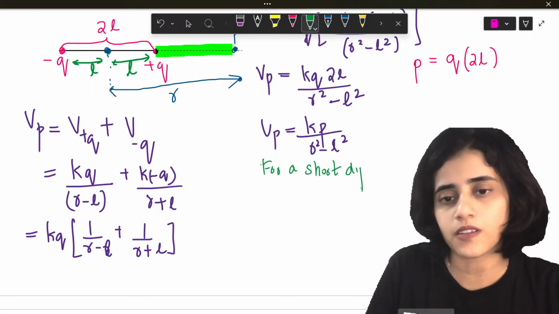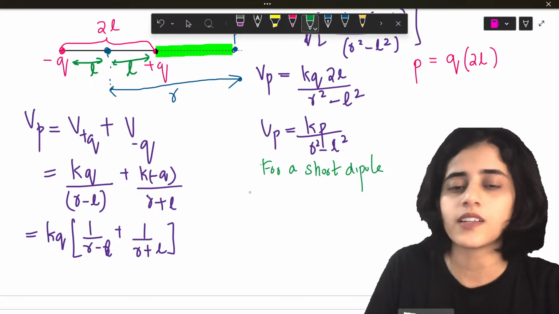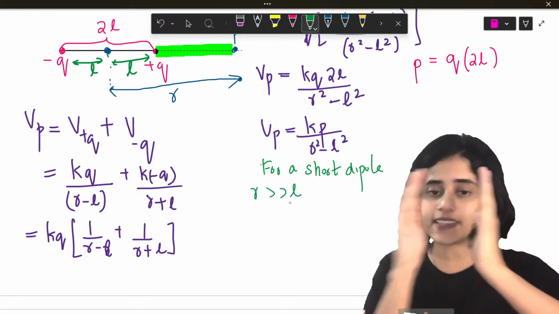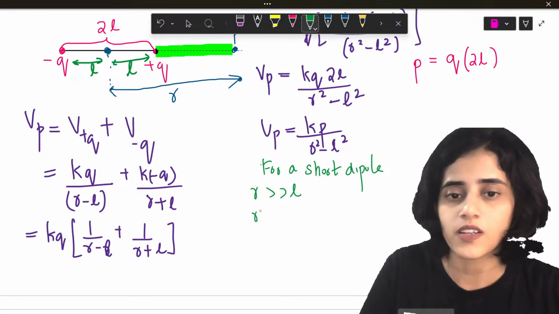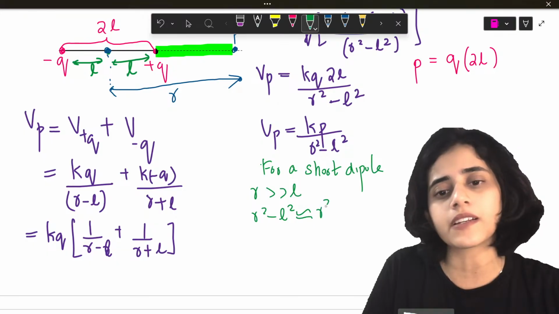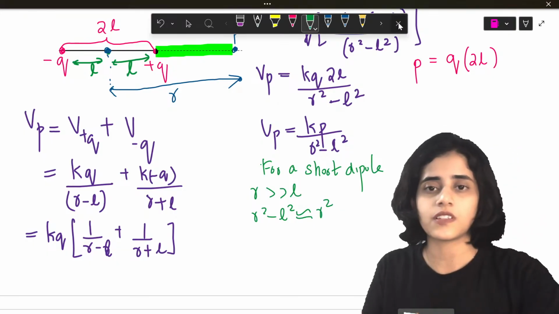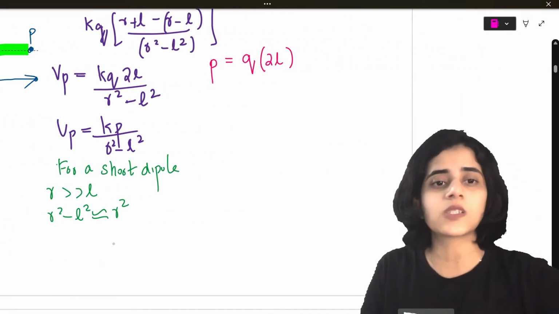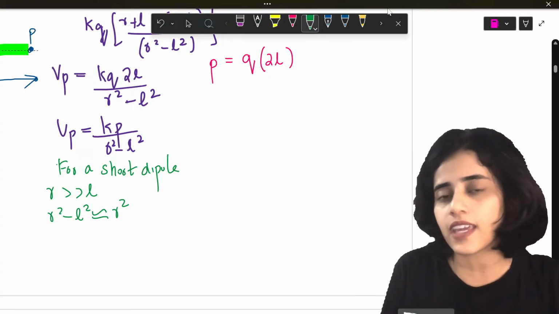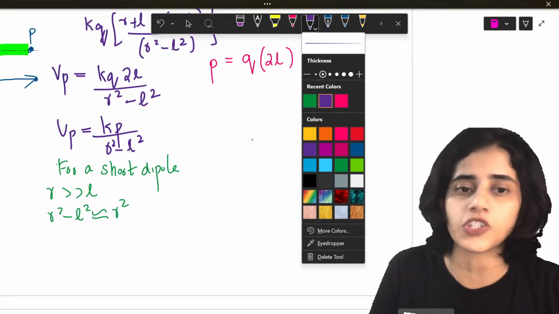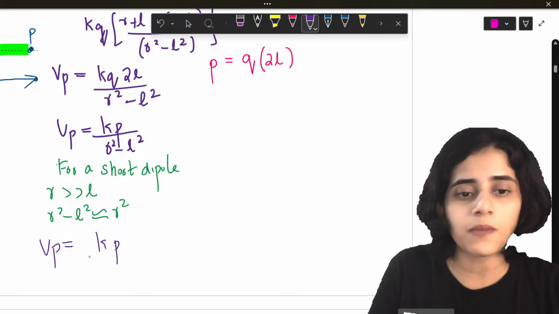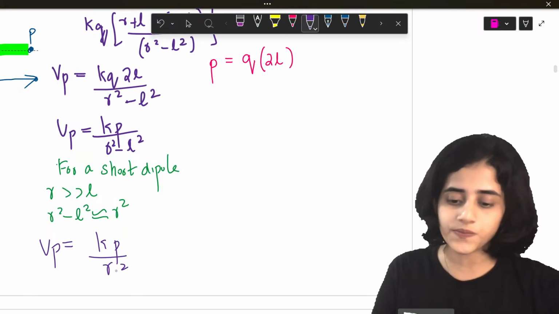For a short dipole, that means R is very big compared to L. The distance between the dipole is very small. So what happens? R square minus L square can approximately be written as R square itself. So in that case, we can modify this equation and write Vp as Kp divided by R square.